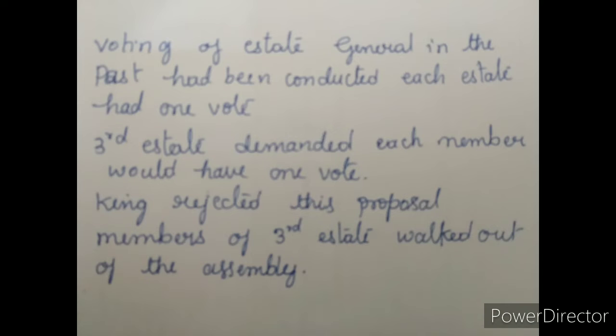You have to give them the voting right. This is one of the democratic principles put forward by the philosophers. That means the king rejected it: one vote for one member. They were rejected by the king, and the members of the third estate protested and walked out of the assembly hall. The king did not accept this. So the third estate, 600 representatives, did not accept his principle, and they walked out to protest. Is it clear, children?